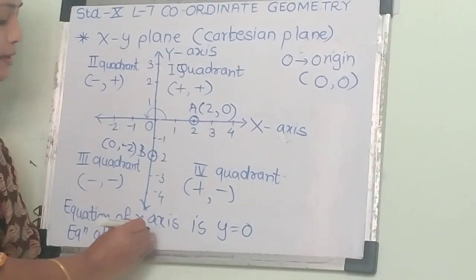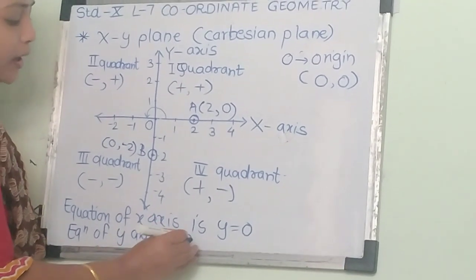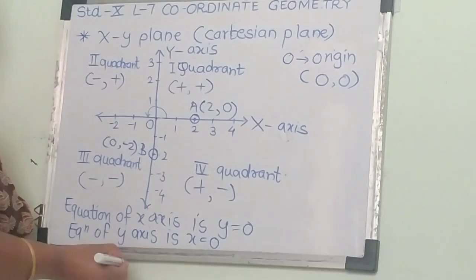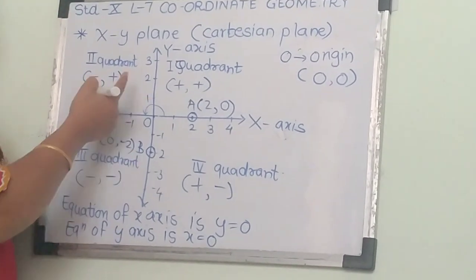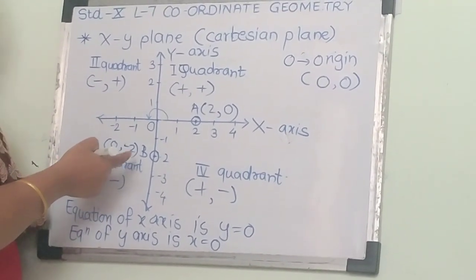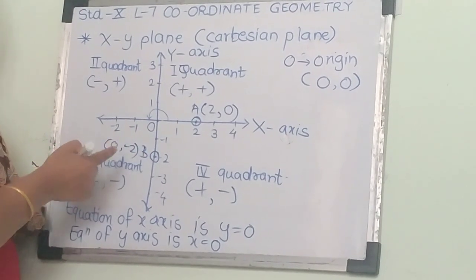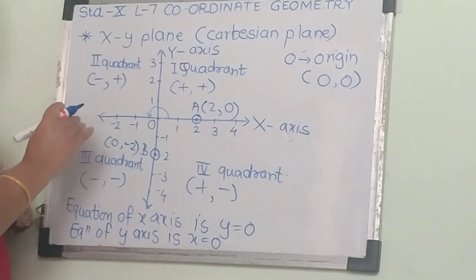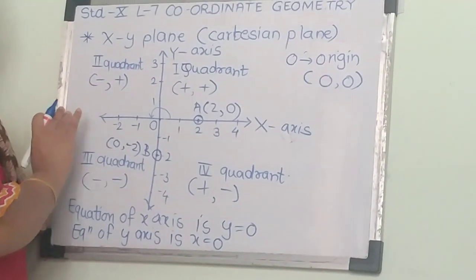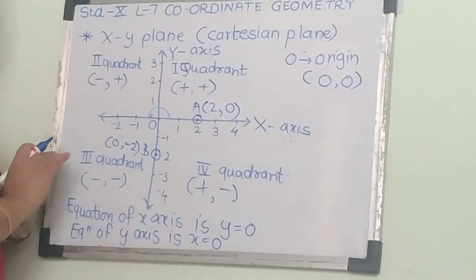Hence we get the equation of the y-axis is x equals 0. It means that every point which lies on the y-axis has its x coordinate always 0. So we already learned about the xy plane in 9th standard.